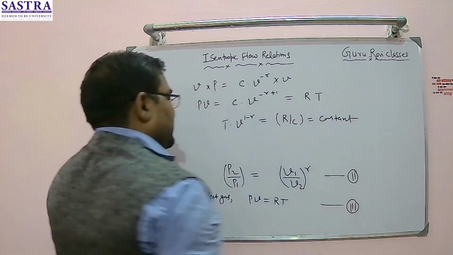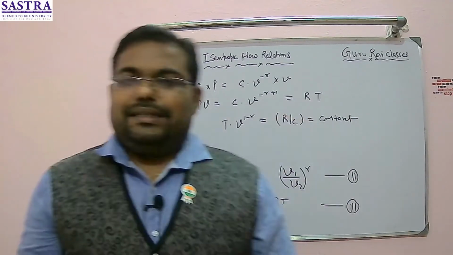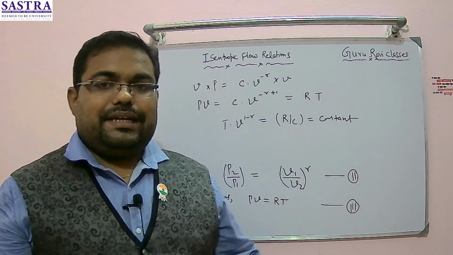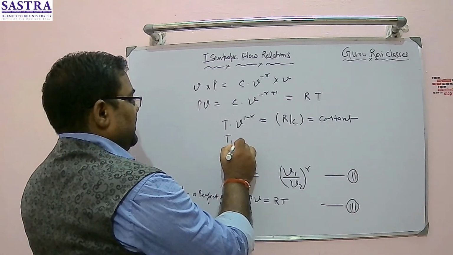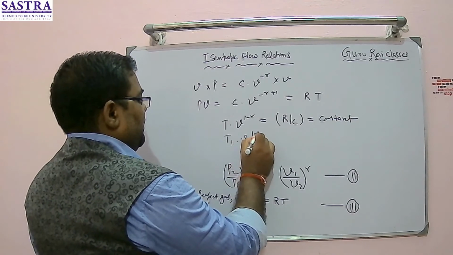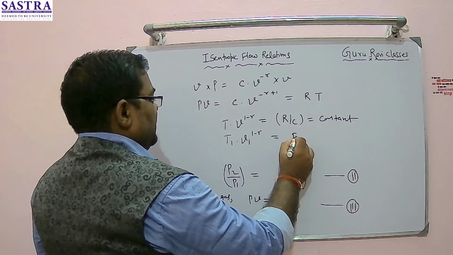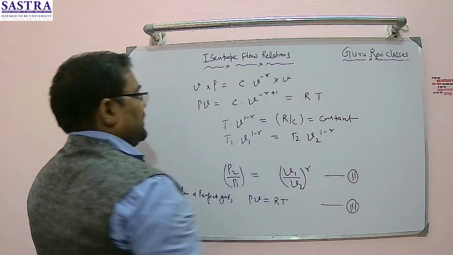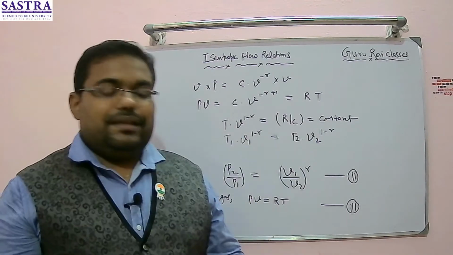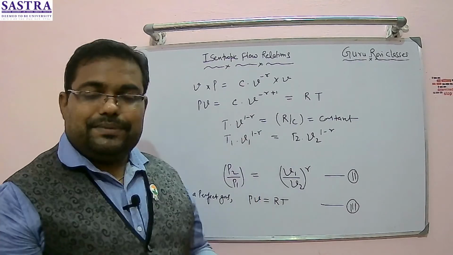Between any 2 points, again I can write one more equation, right? This equation can further be written between 2 points in this way: T1 into specific volume 1 to the power minus gamma is equal to T2 into specific volume 2 to the power minus gamma. Yes or no? I can write it this way.